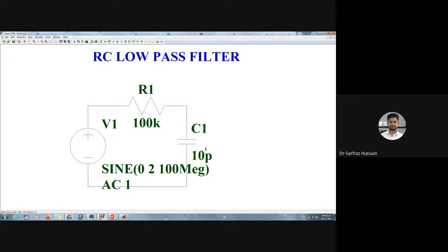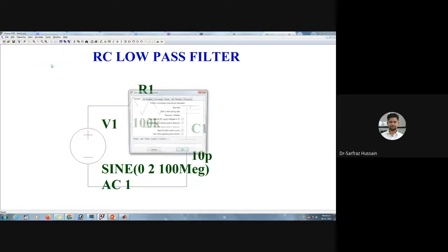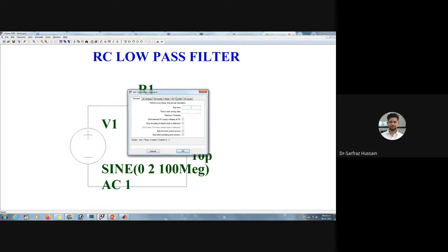Now once we have saved this one, we need to simulate it, we need to run this one. There is a run command over here, and there is also an option that is simulate. We can click on simulate, we can also click on run, and there is another option that is the edit simulation command. We can go to this edit simulation command and choose the analysis that we want.